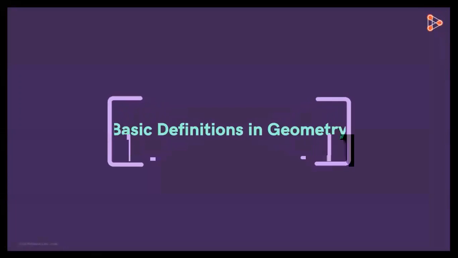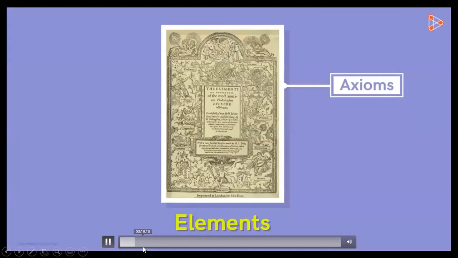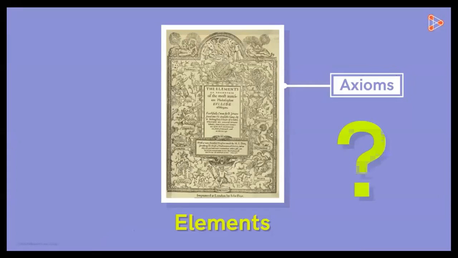In this lesson, we will understand axioms that would help in understanding geometry better. What are axioms, you may ask?